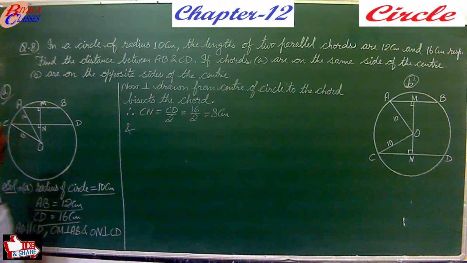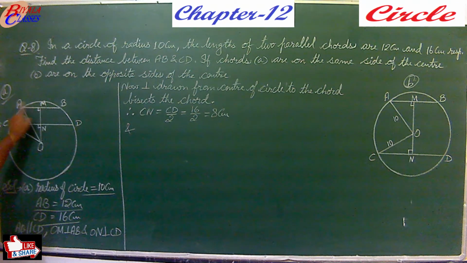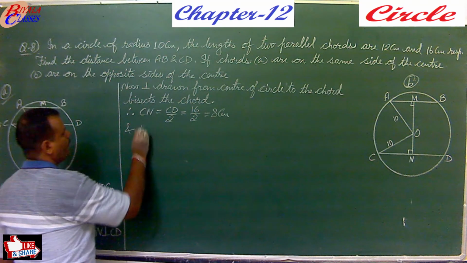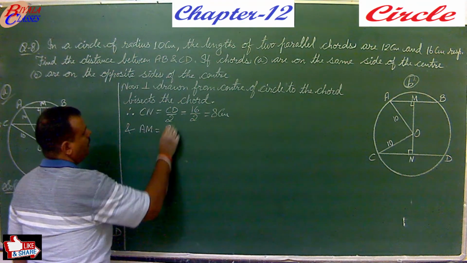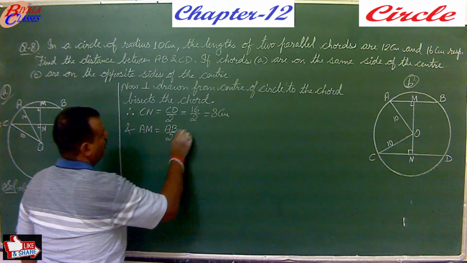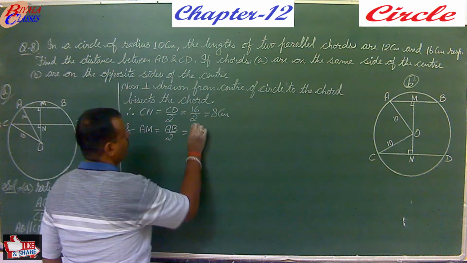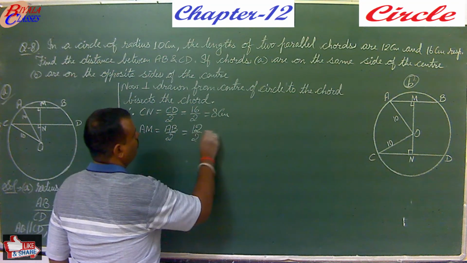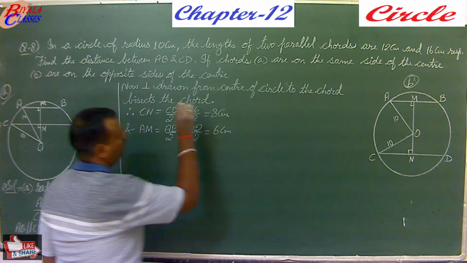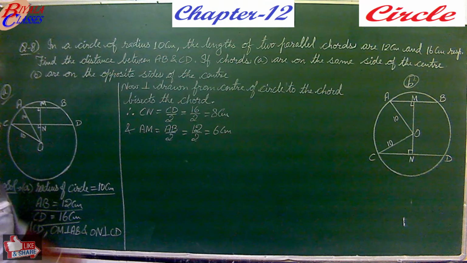And in the same way, OM is perpendicular on AB. So what about AM? This will be half of AB. And what is AB now? AB is 12 centimeter. So 12 upon 2, you get it as 6 centimeter.